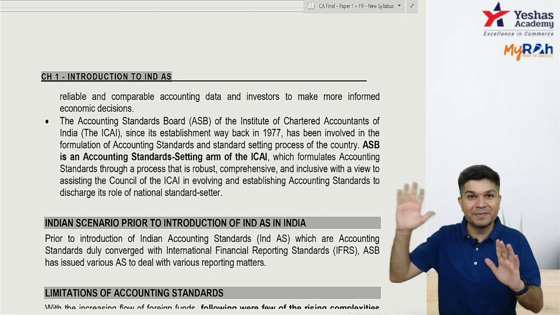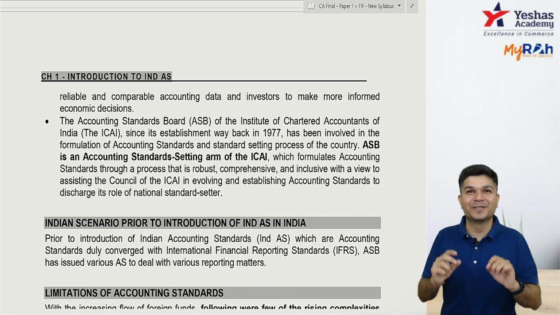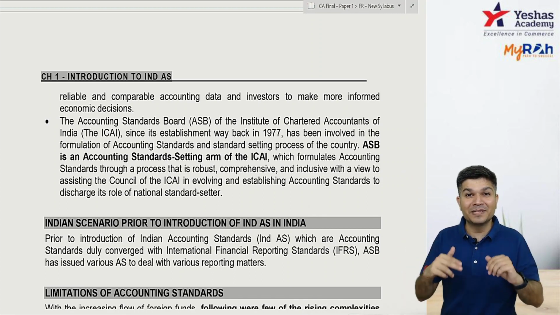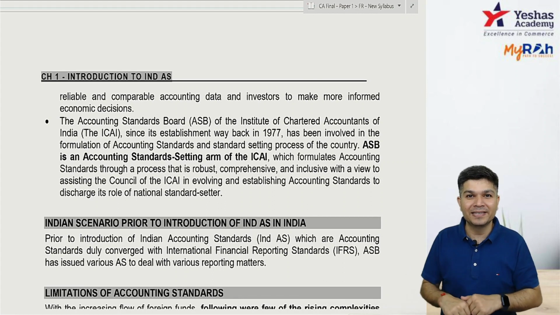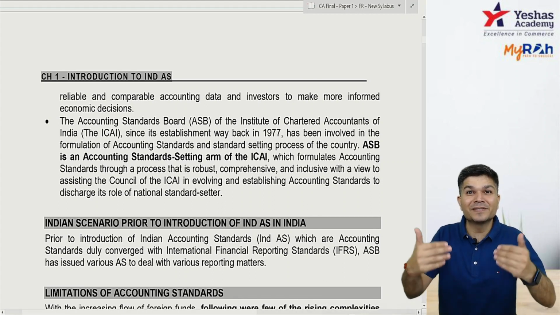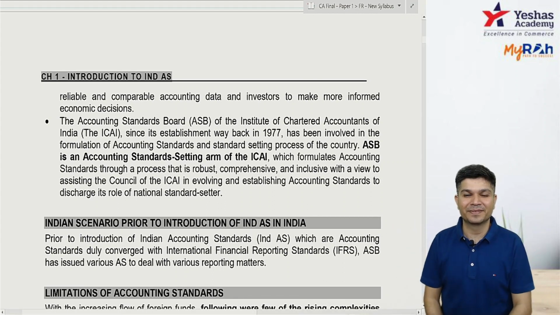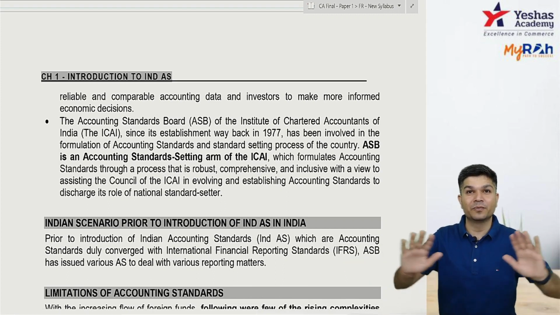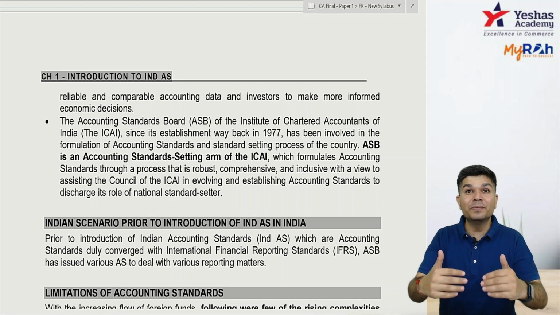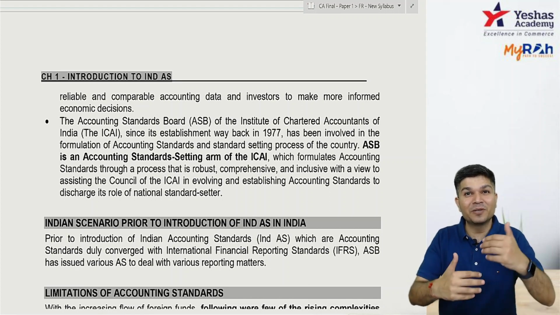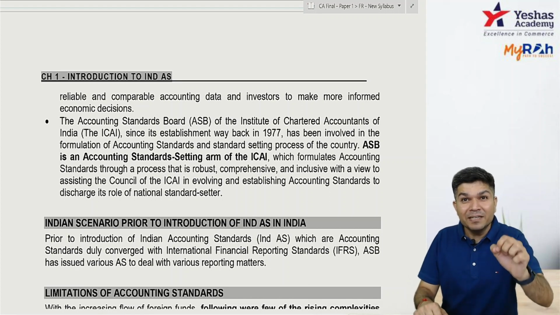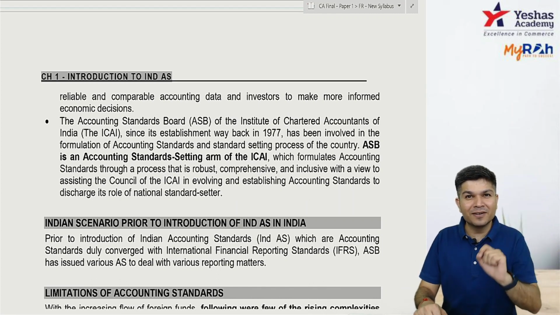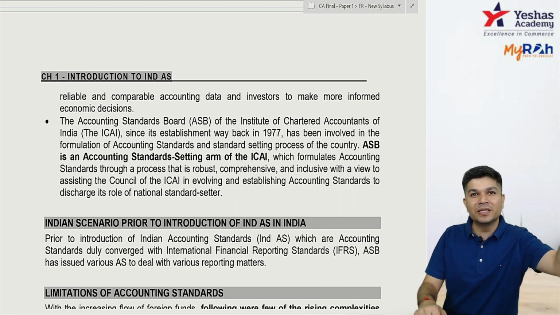To companies it becomes applicable whenever they are notified by the central government in consultation with NFRA. So ICAI issues, applicable to everyone. Once ICAI issues, if the central government notifies it, then it becomes applicable to companies. The central government will notify in consultation with NFRA.